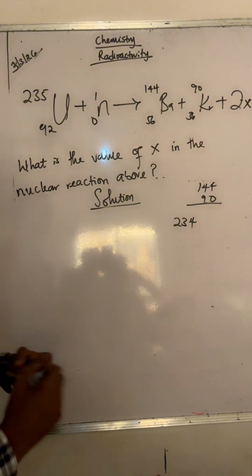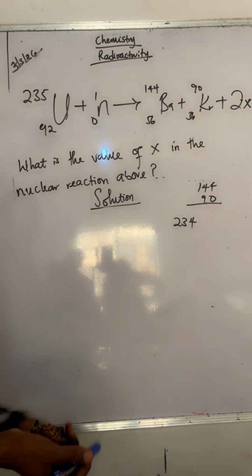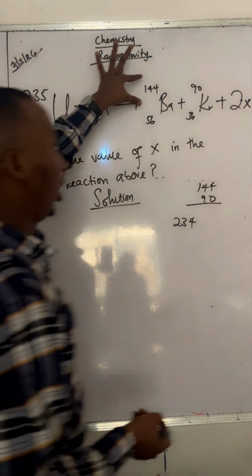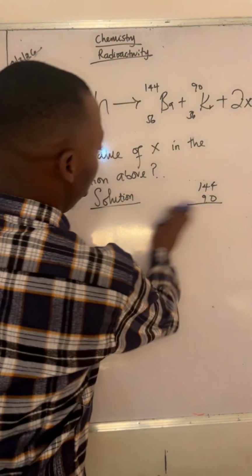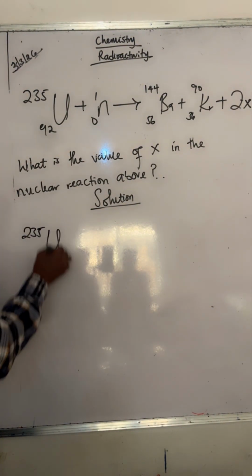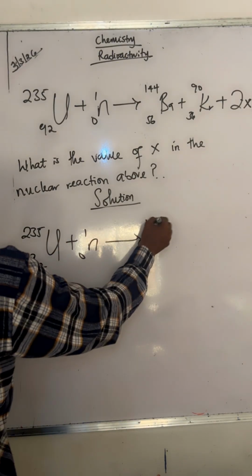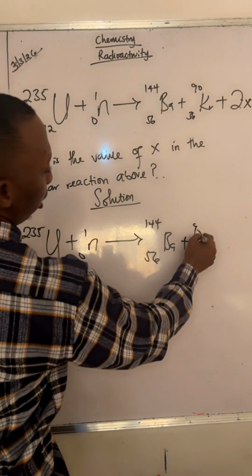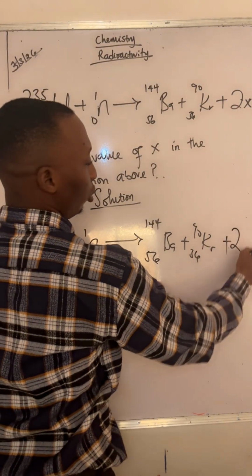So how many more is needed for this particular one here to be 236? Because your aim is to make sure, since this one is 236, that by the time you have everything here, they should sum up to 236. So in the course of doing that, let's see what I can do. I have 235U92, and to give 144, 90, then I have 2x.